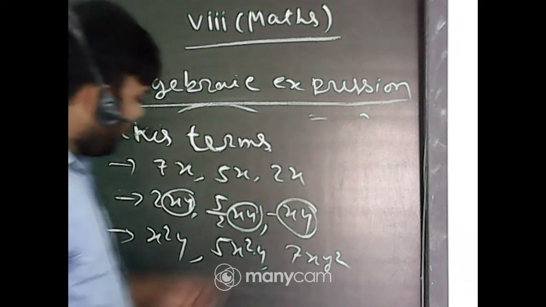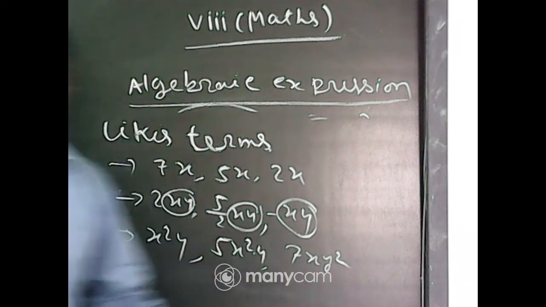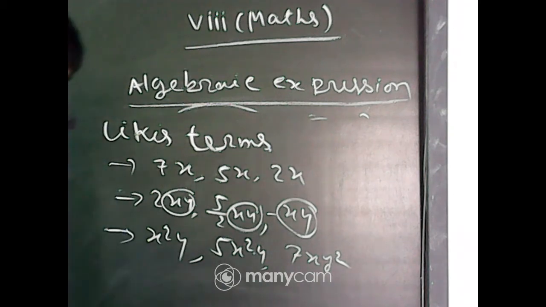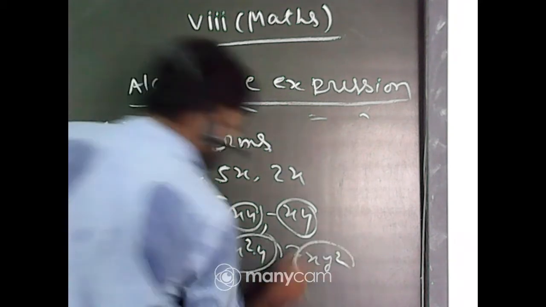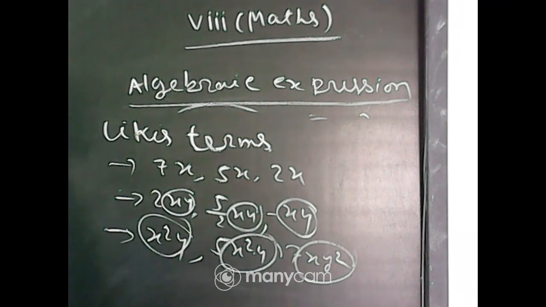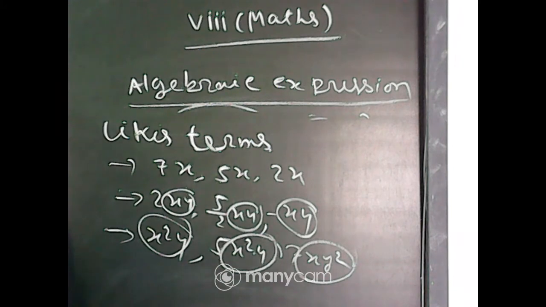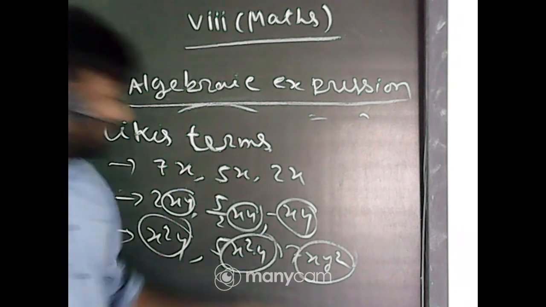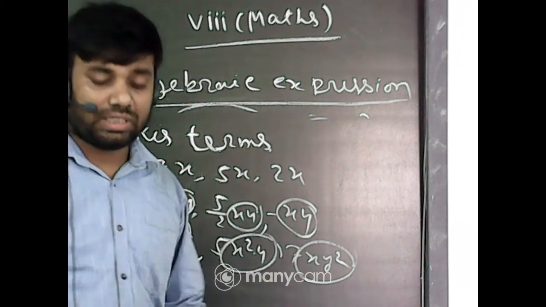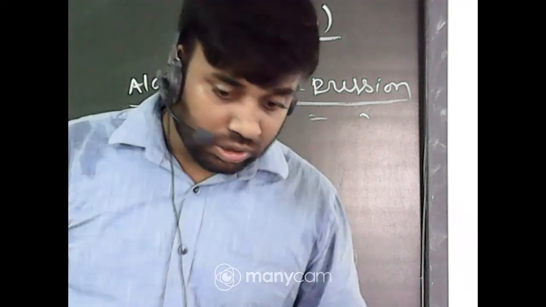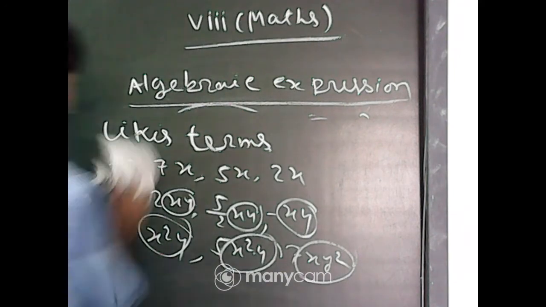x square y, 5x square, 7xy square. These are the like terms, yes or no? Yes. Here is x square y, but here x square y is not there. Here x y square. That's why these three terms are not like terms. Okay, these are called unlike terms. Got it? Next,